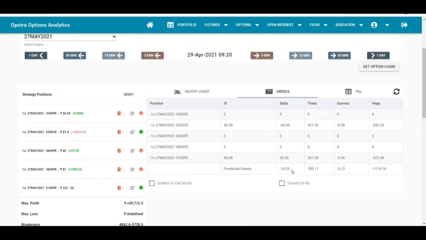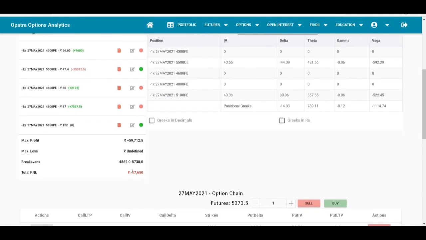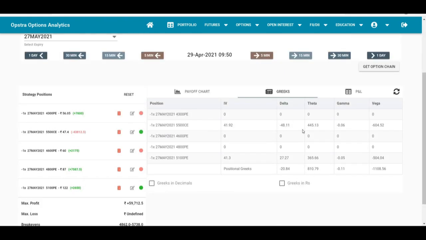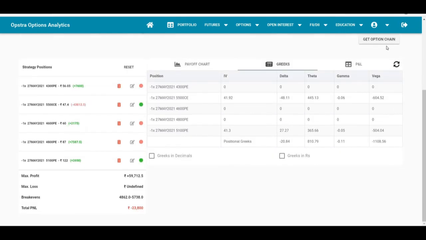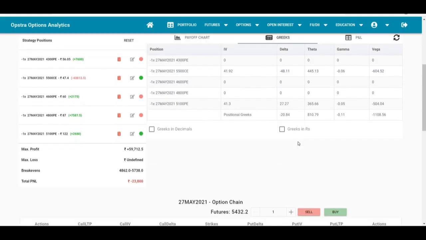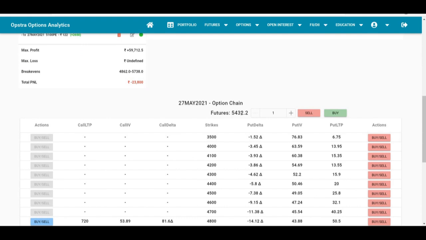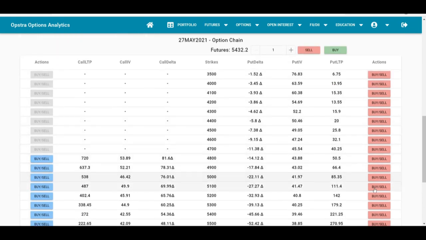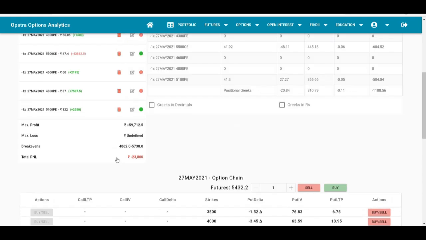Now our positional delta has come down to 14, and the loss which we are currently seeing is 18,000. Okay, Bajaj Finance continues to go up. Now it has almost become an ATM call option. We are short on 5500 strike, and current future price is 5432, which is very close to ATM. And we are positionally short 20 delta plus. So again, we'll cover this 5100 put for 111.4.